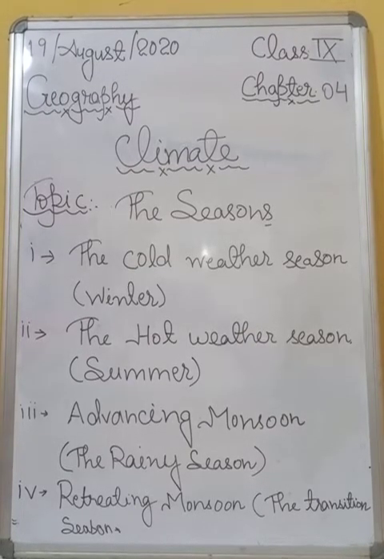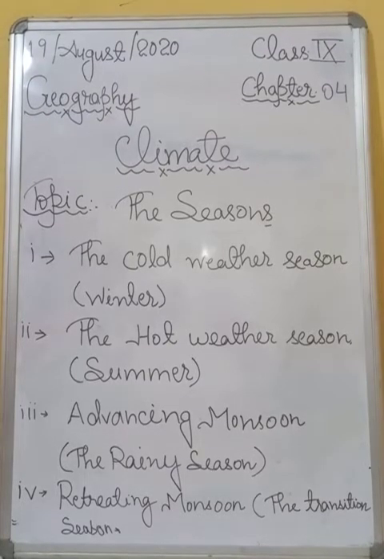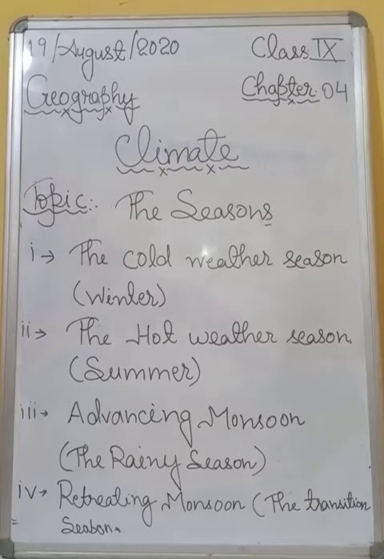So, during the season, days are warm and nights are cold. Frost occurs in the northern plains and snow falls in the high mountain regions of the Himalayas. And students, as we move from north to northeast, the northeast trade winds blow during this period, and most of the country remains dry as they blow from land towards the sea.